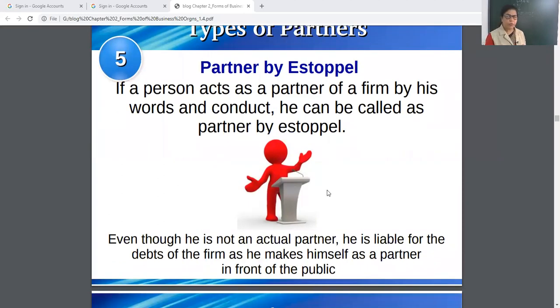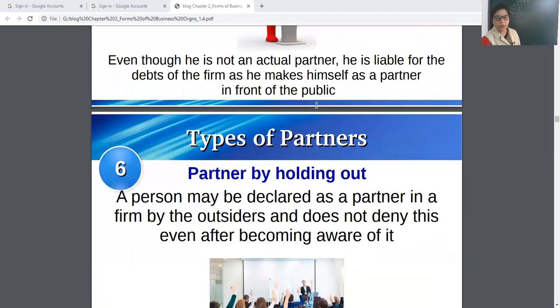Then partner by estoppel. See the slide, then you will be able to understand. A partner is showing with his behavior, with his conduct, with his words that I am their partner. Like if I say to you, I am the partner of Mukesh Ambani, and you believe that, then this is partner by estoppel. Okay. Generally, no one wants to do that.